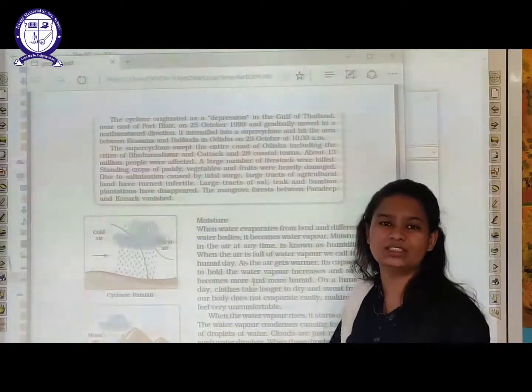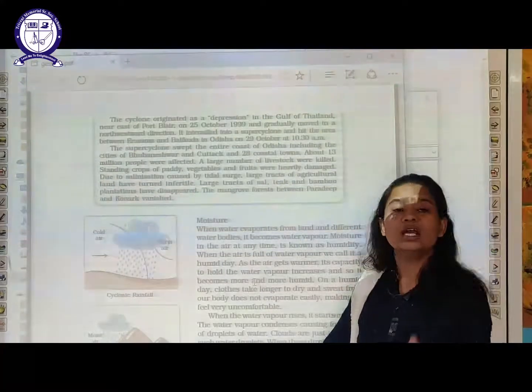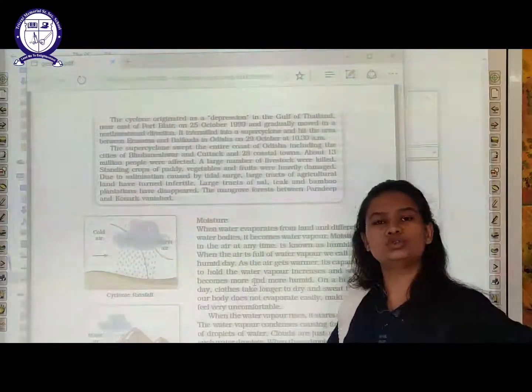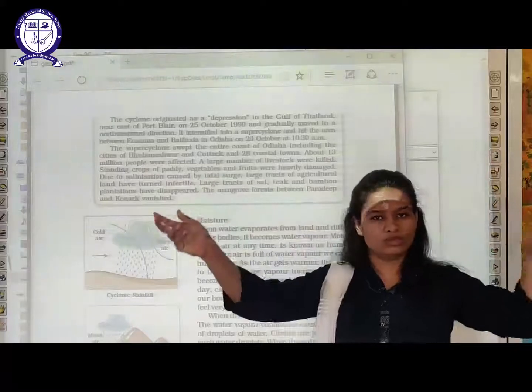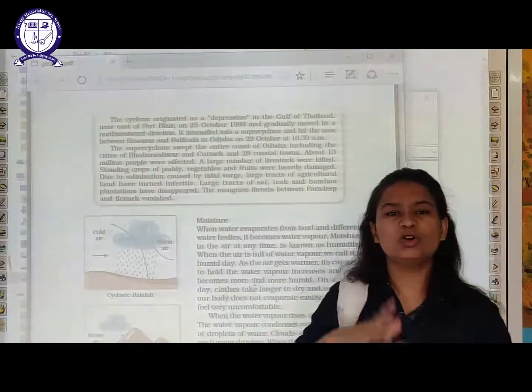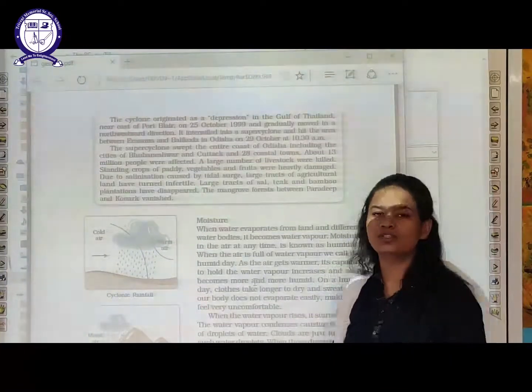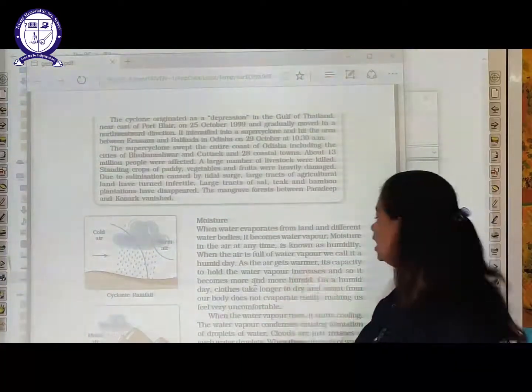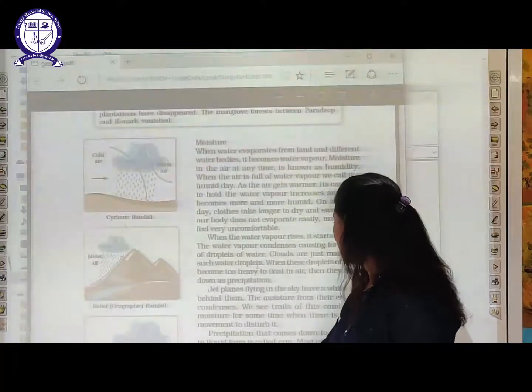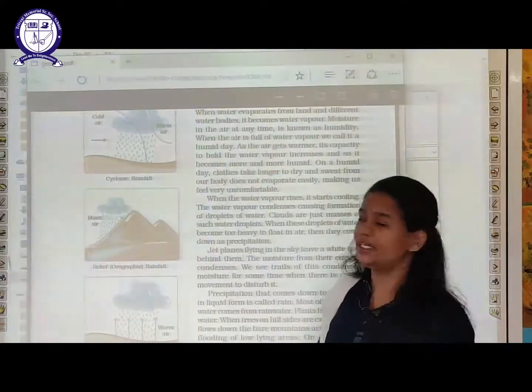During these days, your mothers will have noticed that the clothes do not dry very fast. Why? Because of the humidity. So this is how humidity forms.